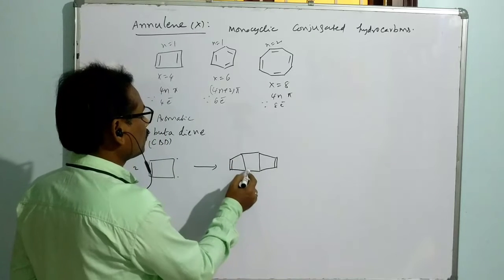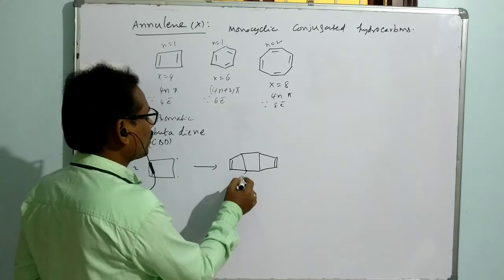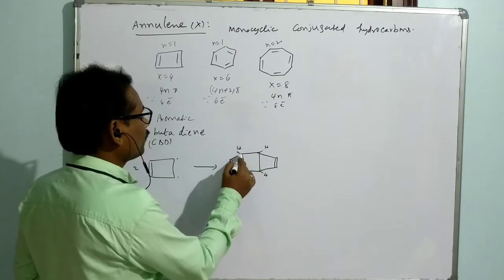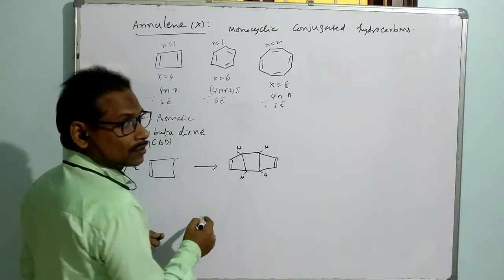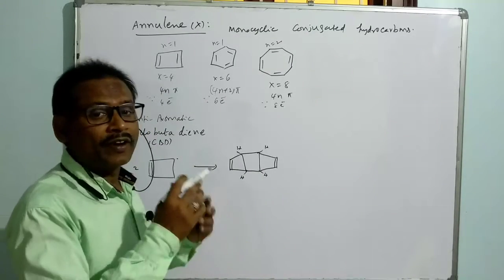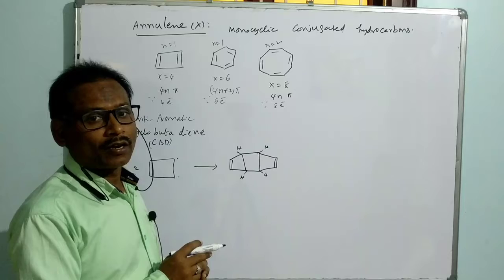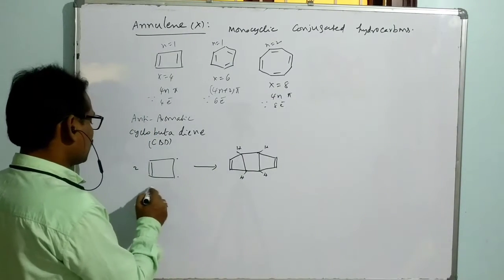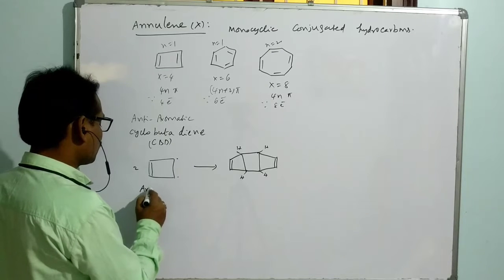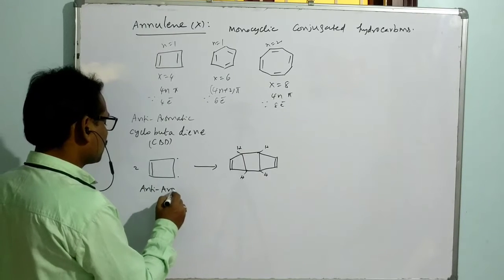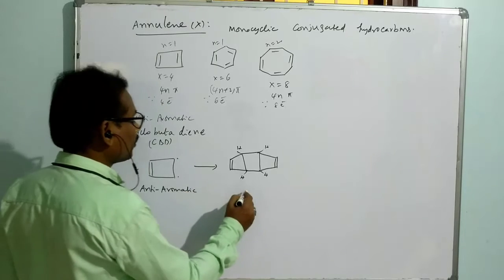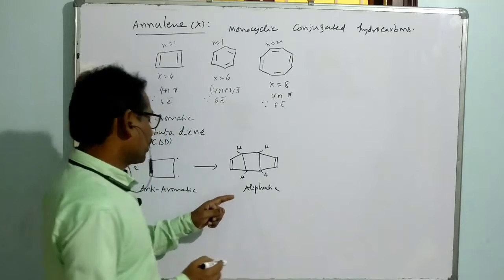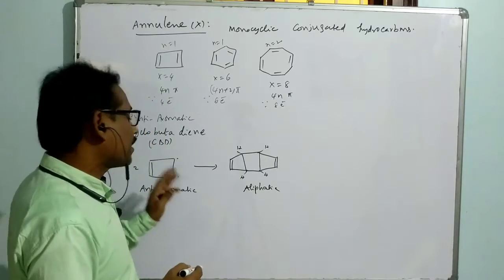In this case, you know, what about this 1, 2, 3 and 4, this hydrogen is there. It means here you can say it is a compound where carbon is having sp3 hybridization. That means it is an aliphatic system. It is not a planar compound. You can say, okay, let me say it was anti-aromatic. So that anti-aromatic species is converted into aliphatic species. You get stability. That means aliphatic species is more stable than anti-aromatic species.